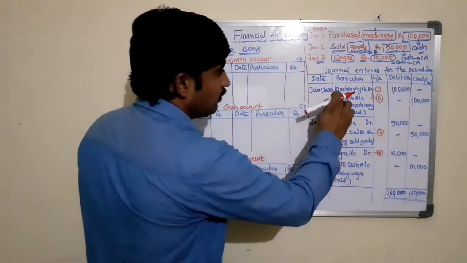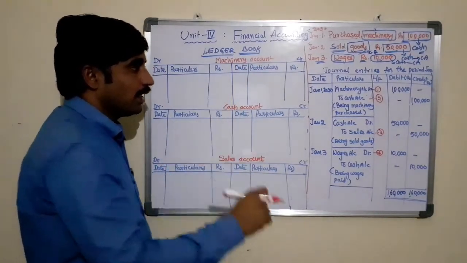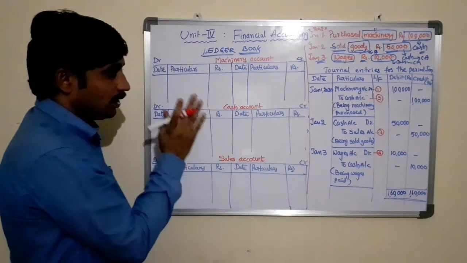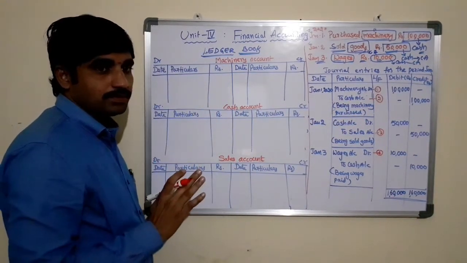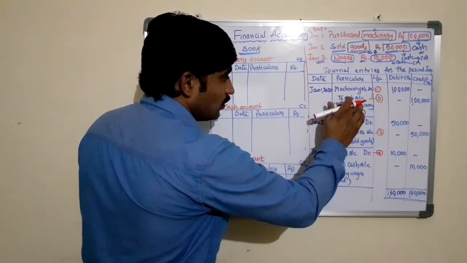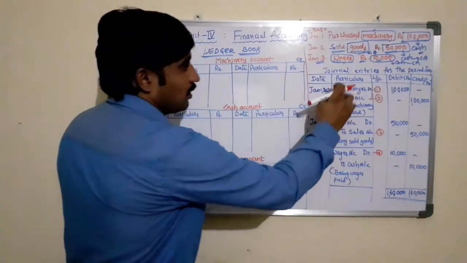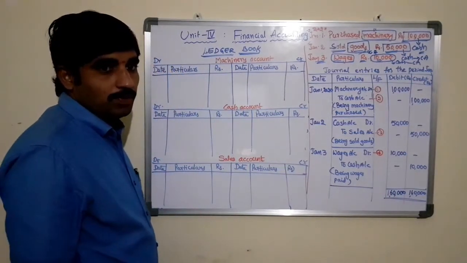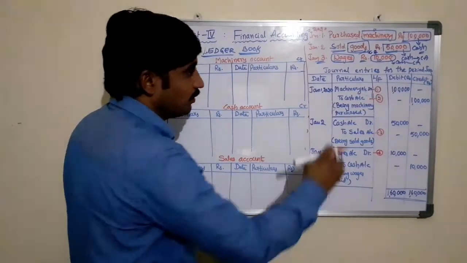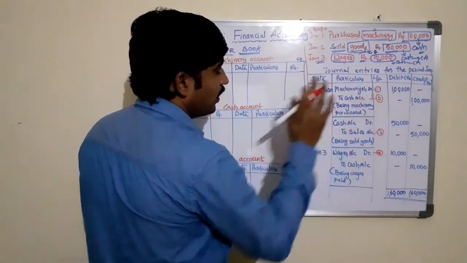It means that in machinery account cash should be debited, and you can also remember as whatever the item starting with the word To, that item should be posted in the debit side in the account.